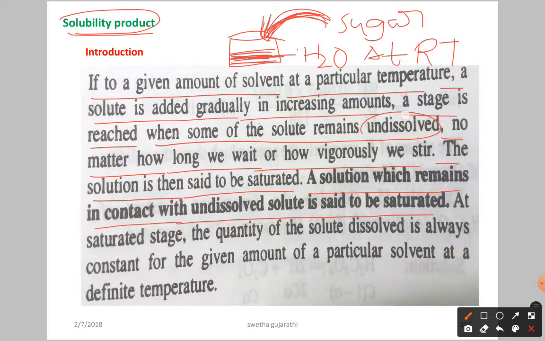A stage is reached when some of the solute remains undissolved. If you go on adding, the solubility becomes less. That type of solution is called saturated, meaning the maximum amount the solvent can dissolve has been reached and its capability is over. So the solution is called saturated. In a saturated solution, it is in contact with undissolved solute particles.